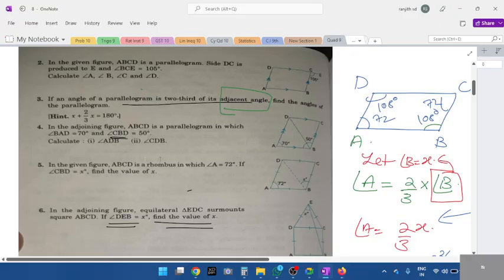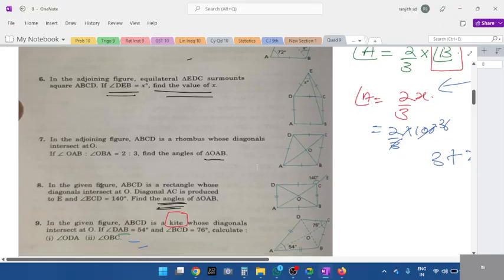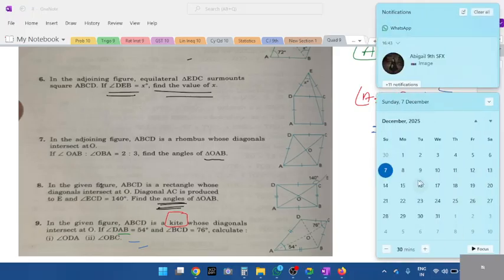Right angle. Okay, isosceles. Apply the isosceles triangle property. In the fifth question, you have to apply the rhombus property. Go through the notes. In the sixth question, we have an equilateral triangle and a right angle. The angle will be 90 degrees. Those types of questions. Fine. If you go through the notes, you'll understand. I've solved this. When is the test, students? Can you tell me the date?